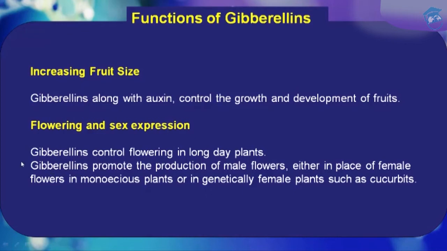Then another function of gibberellin is flowering and sex expression. I have already taught you that gibberellins control flowering in long day plants. Gibberellins promote the production of male flowers. Please note that gibberellins promote the production of male flowers, either in place of female flowers in monoecious plants or in genetically female plants such as cucurbits. Cucurbit is a family where cucurbita belongs to. Okay, so gibberellin controls flowering in long day plants and it promotes the production of male flowers.